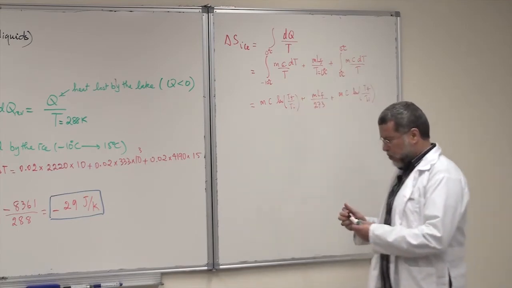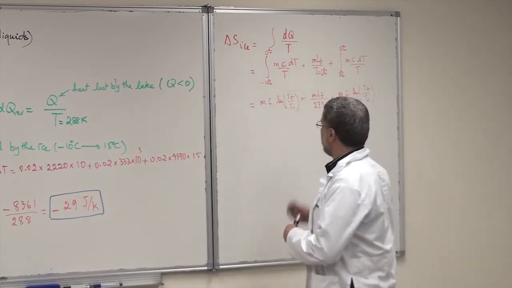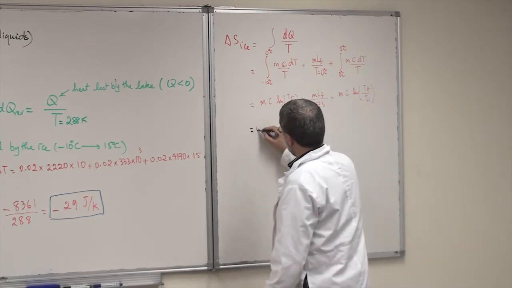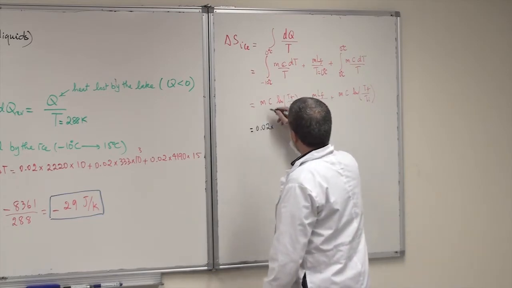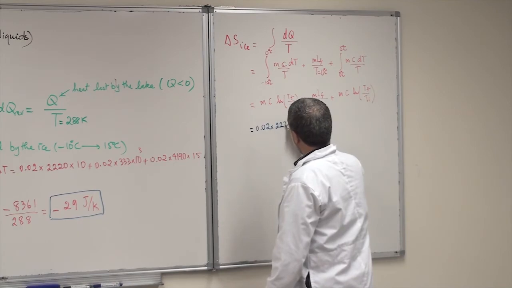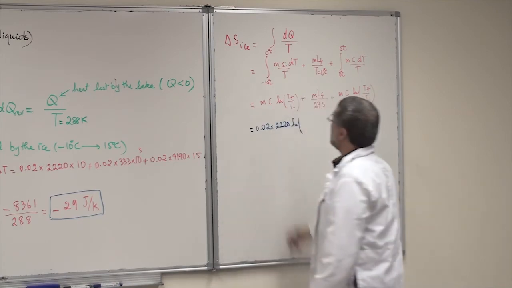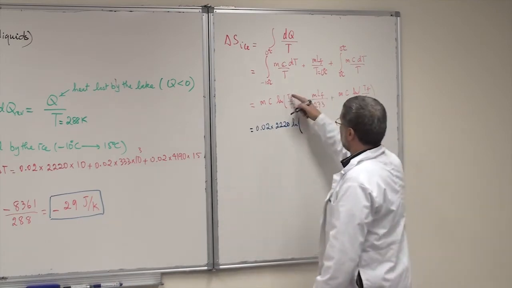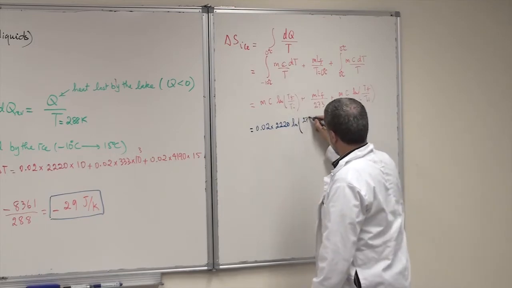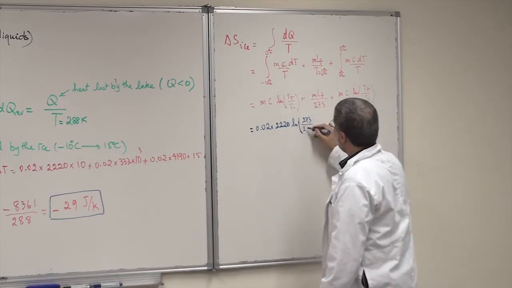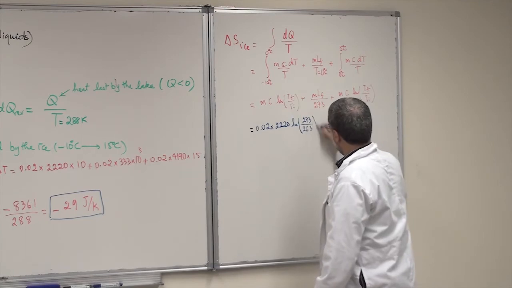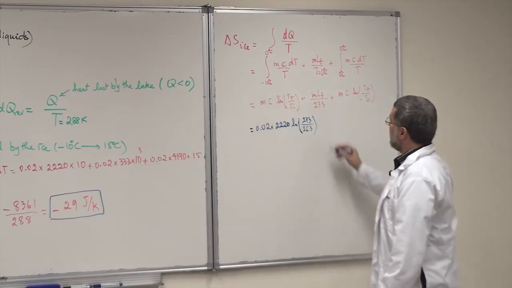If you want to do the calculations now, you can calculate this and get delta S, which is 0.02 times c of ice, ln of what? Ln of T final, which is 0 degrees Celsius, which is 273 Kelvin, divided by 263 Kelvin, that's T initial, plus